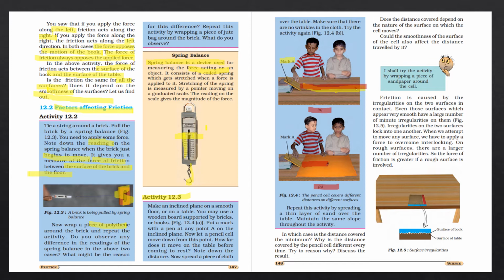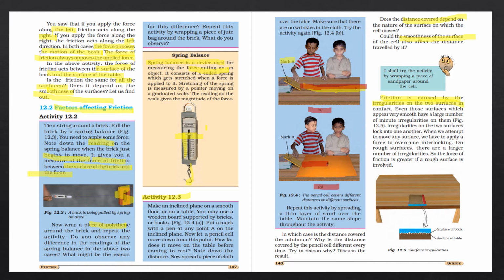Why is the distance minimum? Because the distance covered also depends on the nature of the surface, on the smoothness of the surface also. So what we have concluded is that friction is caused by irregularities, because no surface is completely smooth. There may be a little bit of irregularities there. If we check them minutely with the help of a microscope, we will find some irregularities between the surfaces.